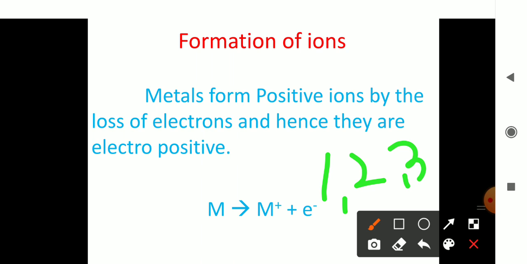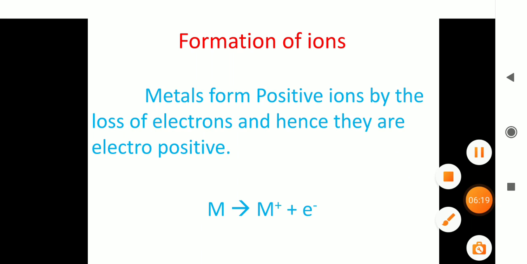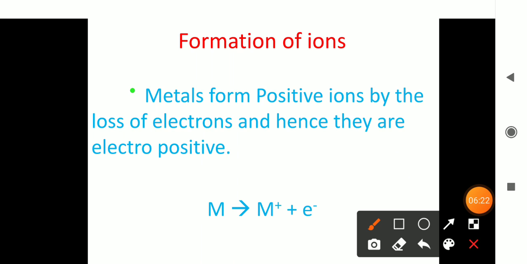So that I have written here. Look here, metals form positive ions by the loss of electrons, and hence they are called electropositive. Look at this term very clearly, electropositive. Why is it called electropositive? Because the metals are losing electrons, and by losing electrons they become positive, and so this property is called electropositivity.